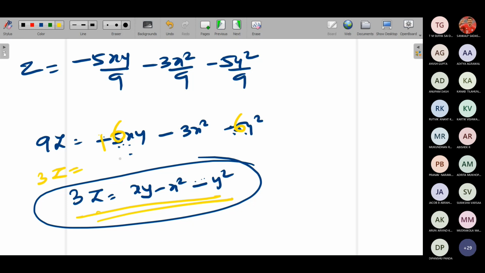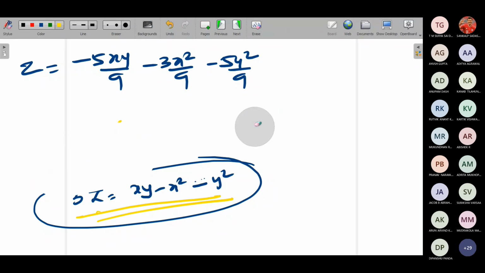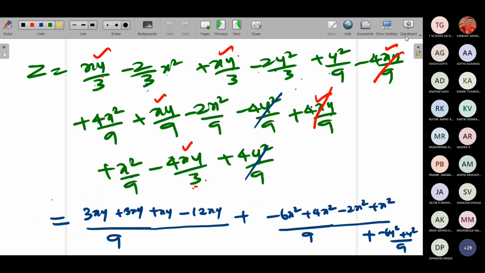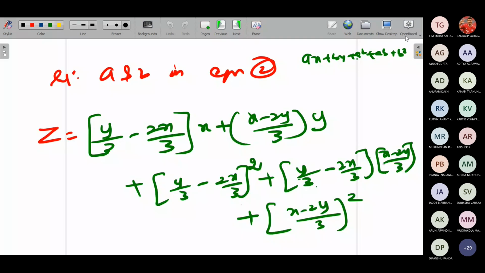You'll get 3z is equals to plus 3xy. No, not even 6. It should be 9, right? Xy I have. Just check it out. Somewhere I have made some mistake. This is your answer after solving it. Slowly you multiply. Somewhere I would have made a mistake. Just check it out. Have to solve this.